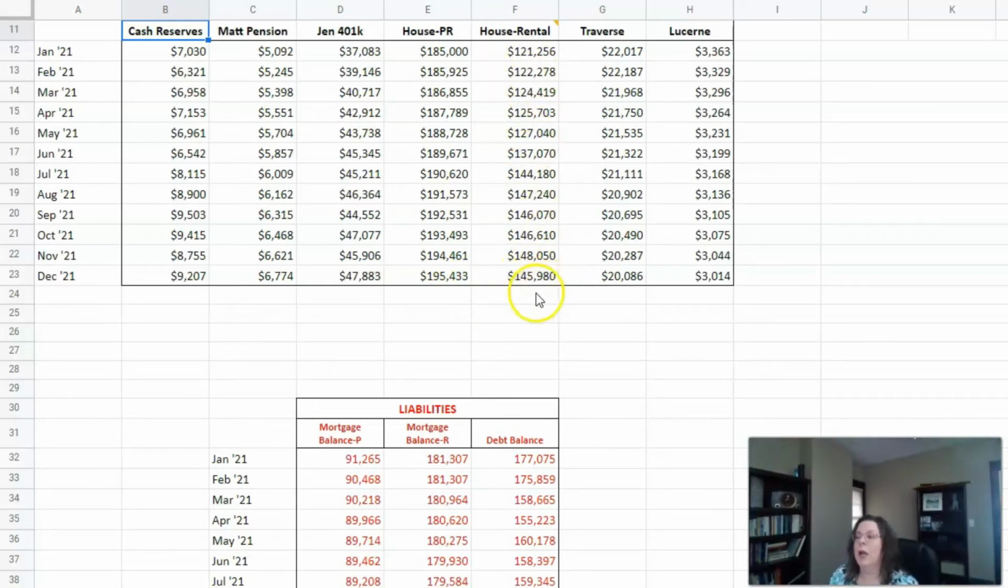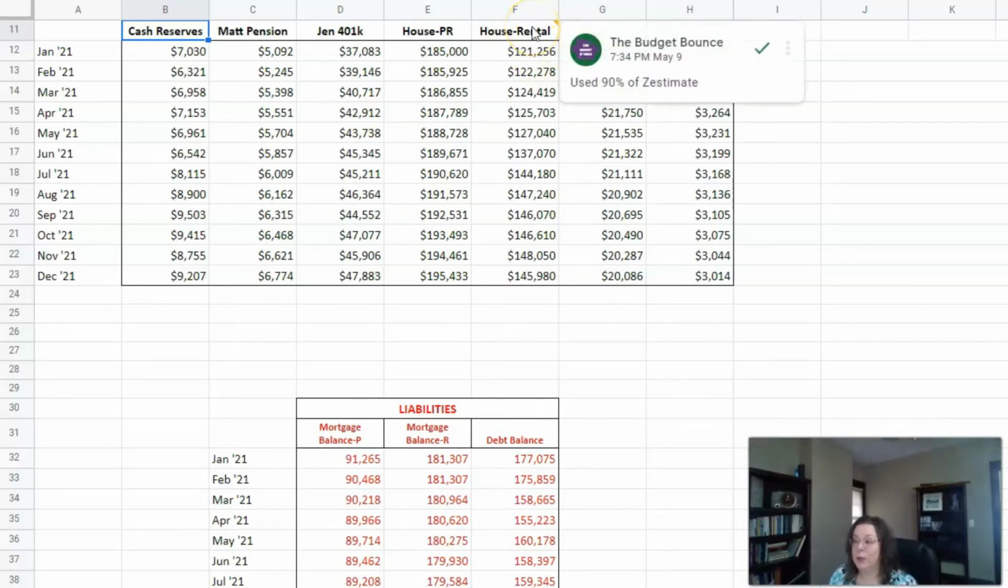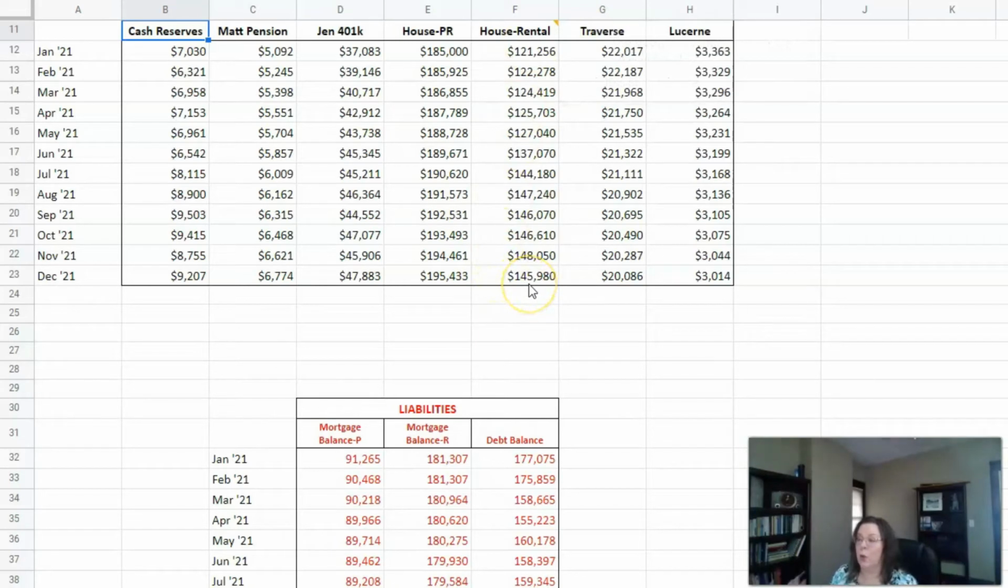Holy cow, it's so high. The Zestimate on Zillow is so high that I actually made a note that I only used 90% of the Zestimate. It's just totally exploded. And then of course we have our two cars. We got rid of one of them, so we're down to 2 cars.